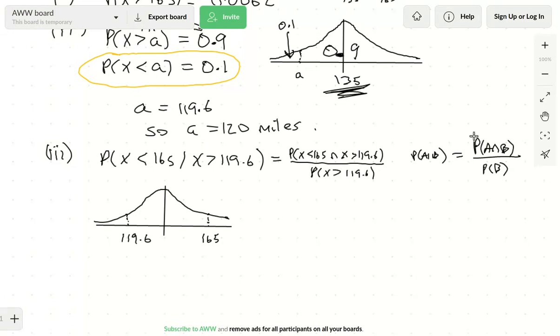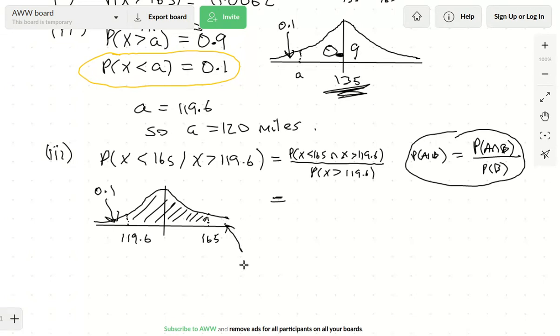So all I've done is unthinkingly apply this formula. Formulas are there to avoid thinking, aren't they? That's the whole point of them. Now I'm going to use my diagram. If I want x to be less than 165 and bigger than 119.6, I need that area in there. Remember, that bit from the diagram in part 2 is 0.1, and this bit from the diagram in part 1 is 0.0062.